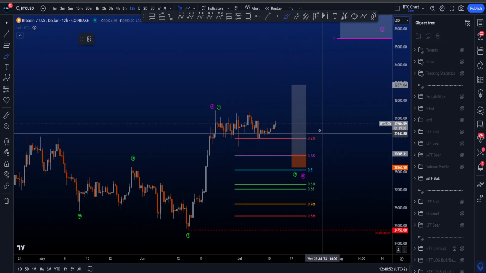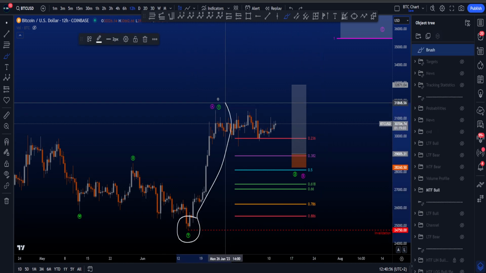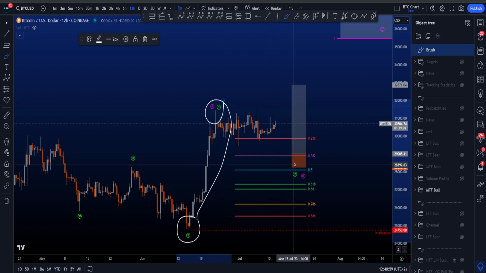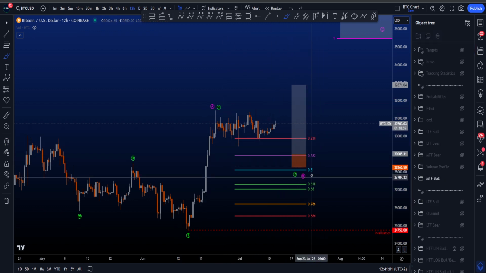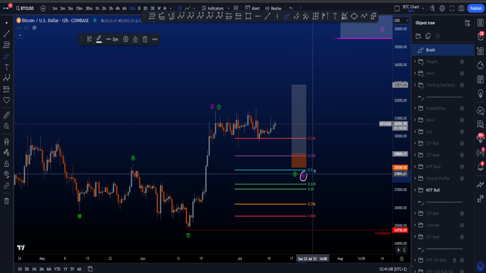Currently, you can see that price is finding support on the 0.236 Fibonacci, taken from the low to the high of wave A or wave 1, which is a very rare target for both a wave 2 or a wave B. The most common target area for a wave 2 is between the 0.5 and the 0.786, and the most common target area for a wave B is between the 0.382 and the 0.886.